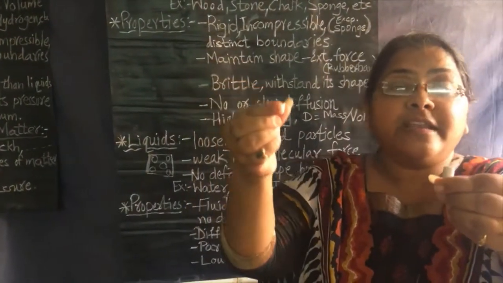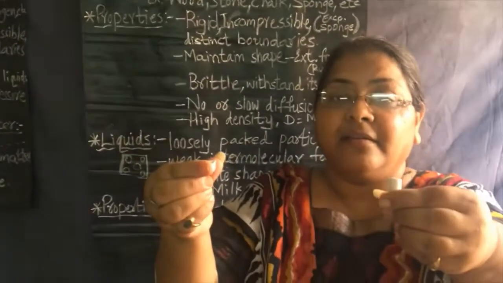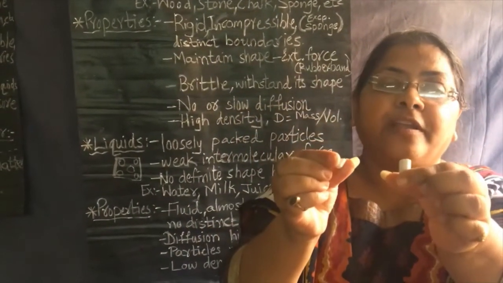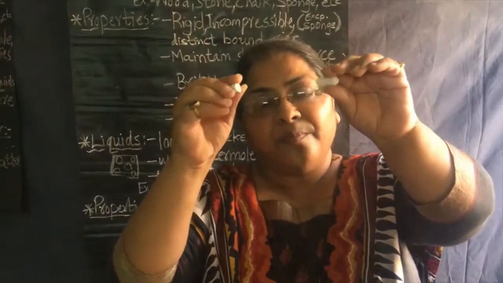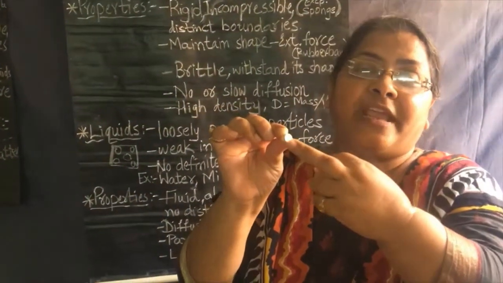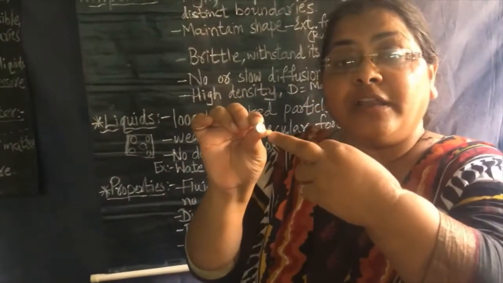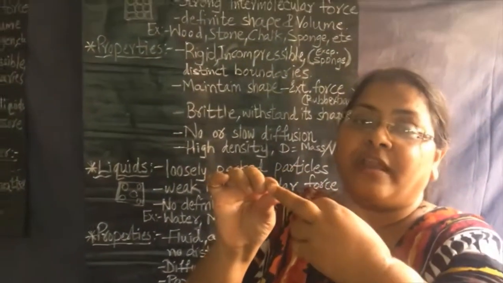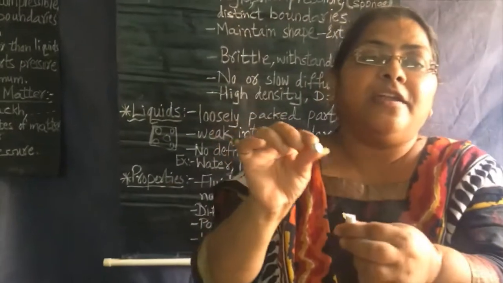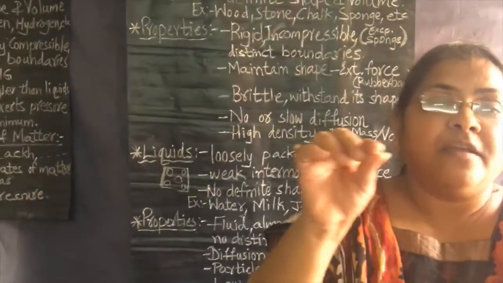First I told solid is hard. It is not easy to break, but here, due to its property of brittleness, you can see it is broken, but it will not leave its shape, or it will not leave its fixed boundary. So even the smaller piece we will see, it will come out with a fixed boundary.